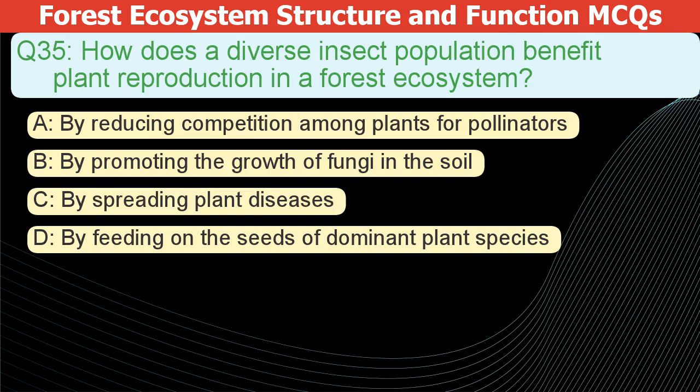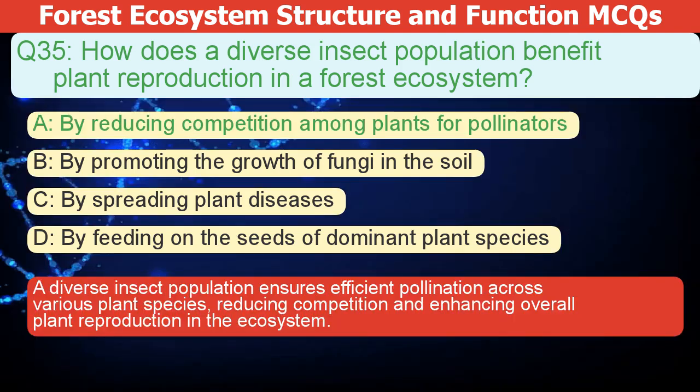How does a diverse insect population benefit plant reproduction in a forest ecosystem? A. By reducing competition among plants for pollinators. B. By promoting the growth of fungi in the soil. C. By spreading plant diseases. D. By feeding on the seeds of dominant plant species.